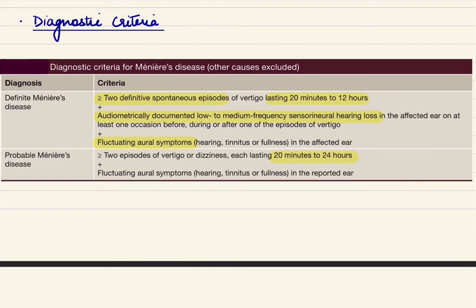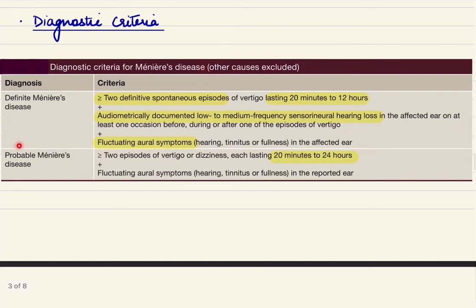Now for the disease to be definitive, there has to be at least 2 episodes of spontaneous vertigo lasting for 20 minutes to 12 hours, and there should be audiometrically documented sensorineural hearing loss along with fluctuating aural symptoms such as hearing, tinnitus, or fullness in the affected ear, with other causes being excluded.